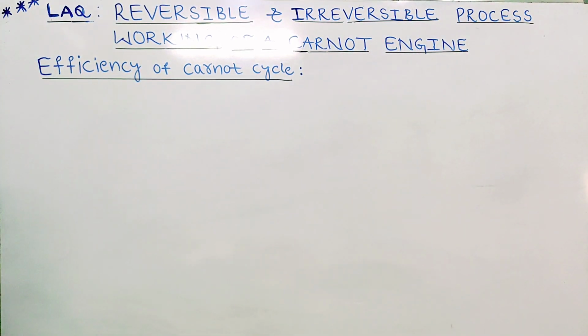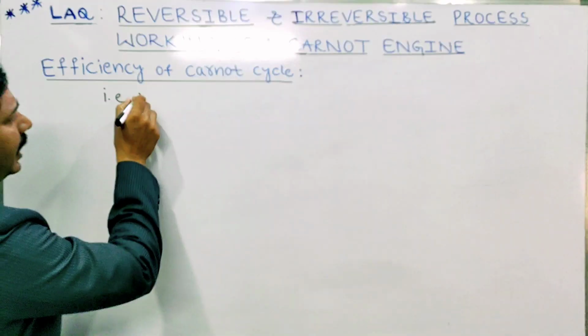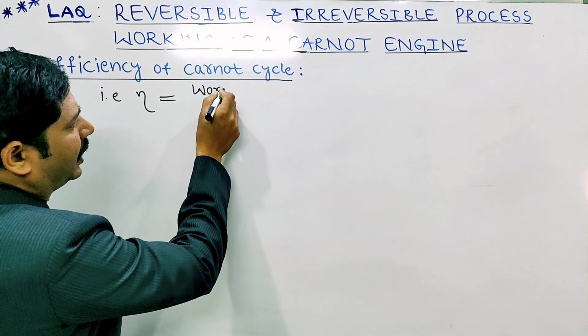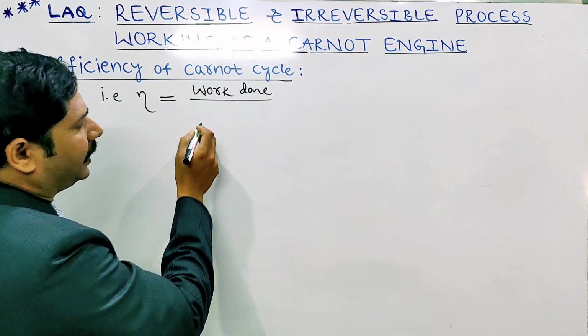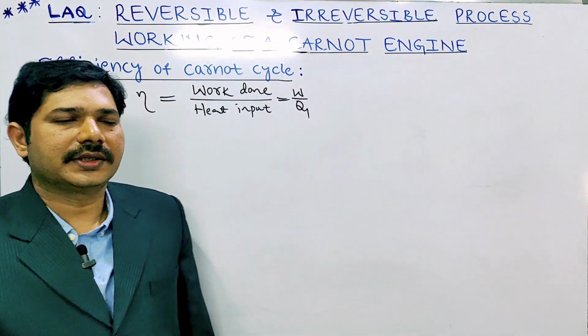The work done relative to heat input. That is, according to the definition, efficiency formula is work done divided by heat supplied, the heat input. Substitute the values.